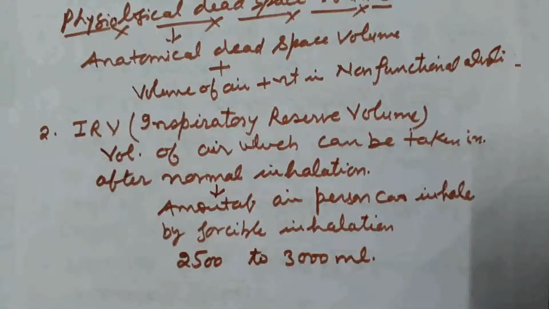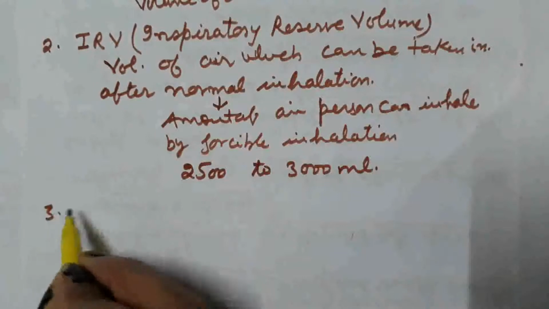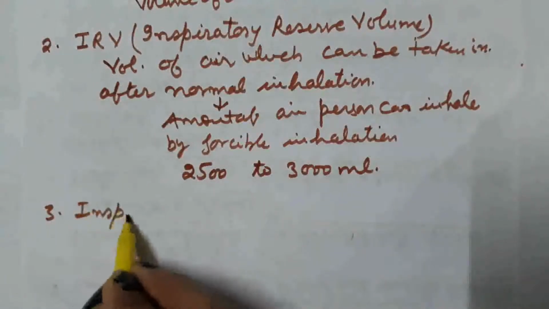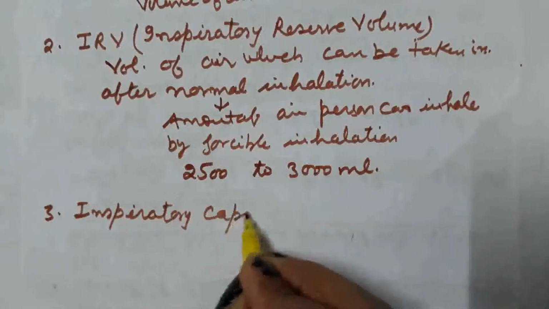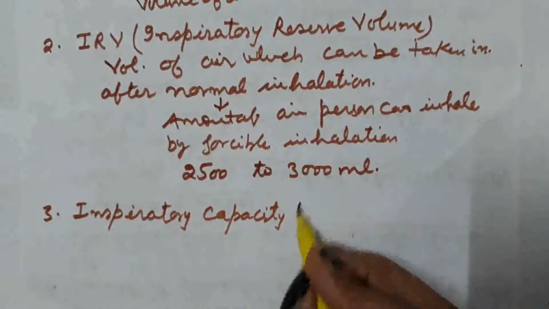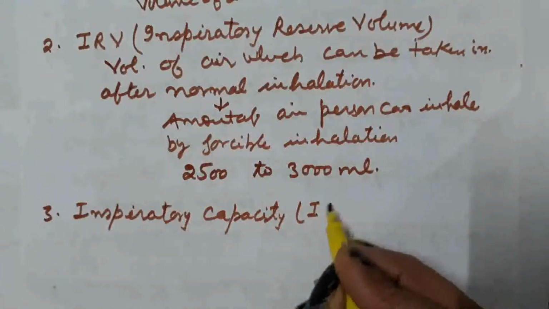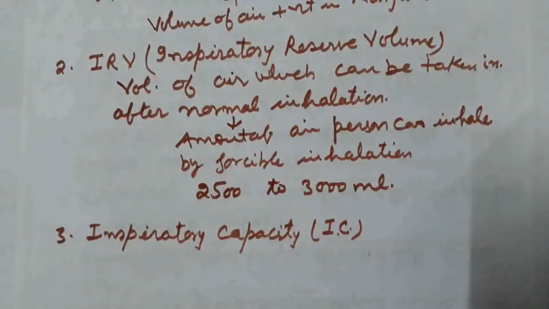Next, we are going to discuss the inspiratory capacity. Its abbreviated form is IC. What do you mean by inspiratory capacity?